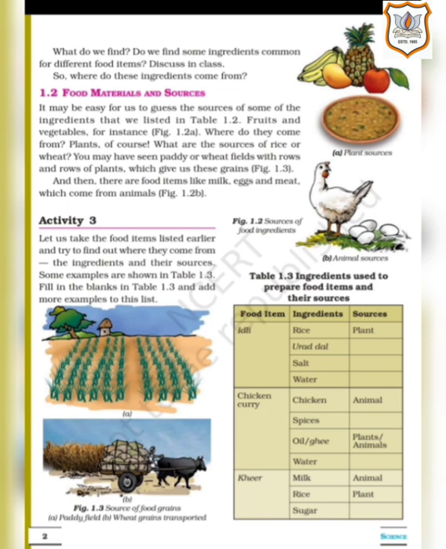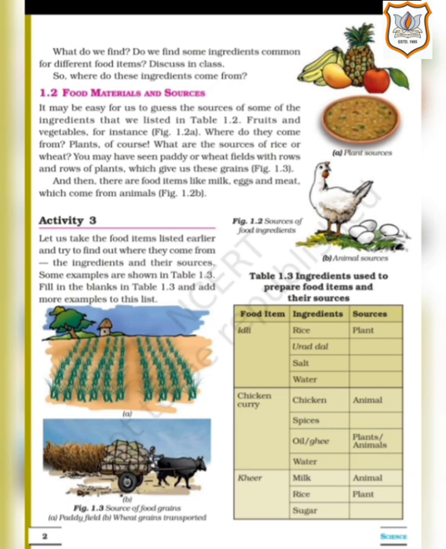Discuss in class. So, where do these ingredients come from? Now we are going to study about the material or the ingredients which we use to make the food. Where do those ingredients come from? It may be easy for us to guess the sources of some of the ingredients that we listed in table 1.2. Fruits and vegetables, for instance, figure 1.2a, where do they come from?